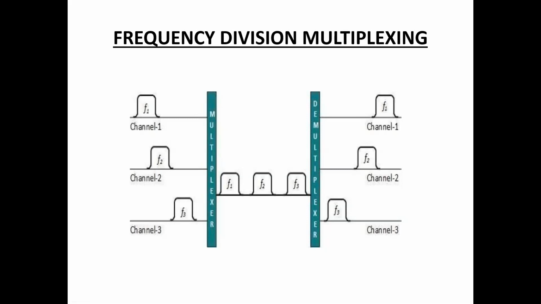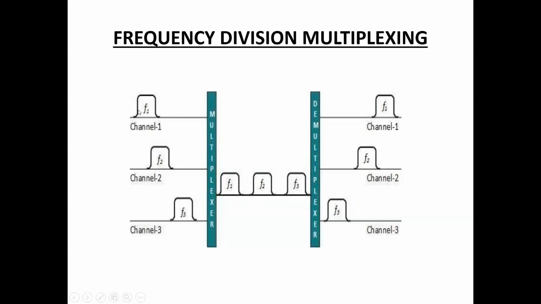So your channel is dedicated to a user based on a dedicated frequency. Suppose on the same channel, user 1 has to send the data in a frequency range of F1. Next, user 2 has to send data over a frequency range of F2 on the same channel. And user 3 also sends the data in the range of frequency F3 on the same channel. So here multiplexing combines channel 1, channel 2, and channel 3 into a single channel.